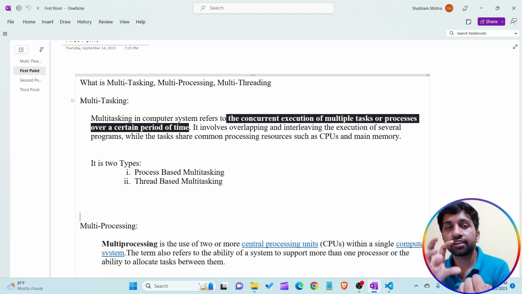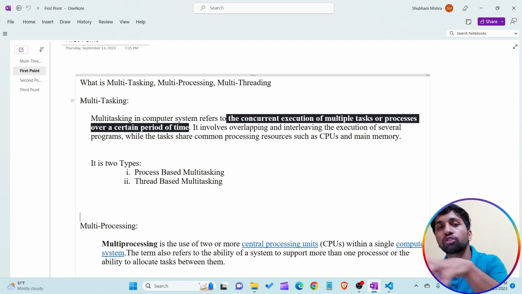The operating system switches the execution of a program from one process to another after the same amount of time. For example, the operating system executes the first process for 5 seconds, then switches to the second process. The second process executes for the same amount of time, 5 seconds, and then it switches back to process 1.